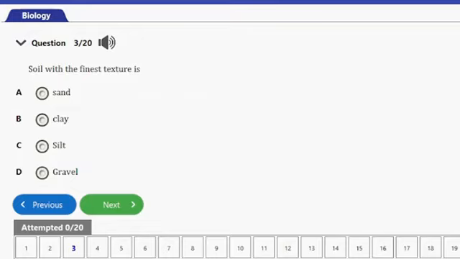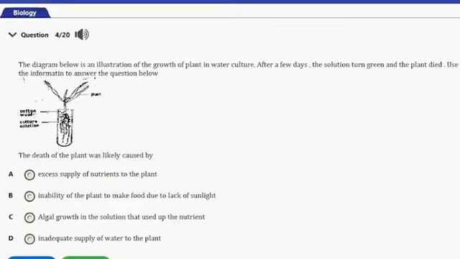Question number 3. It says, soil with the finest mixture is A, sand, B, clay, C, silts, D, gravel. So guys, the answer to this question is actually option B, and that's the clay. The texture of the soil is actually determined by the size of the particles that make up the soil. So the smallest particles are found in the clay. That's why the clay is actually the finest texture out of these. So let's consider the next question.